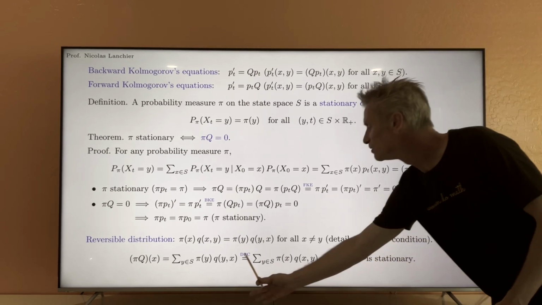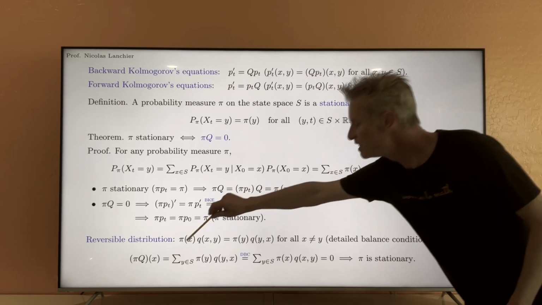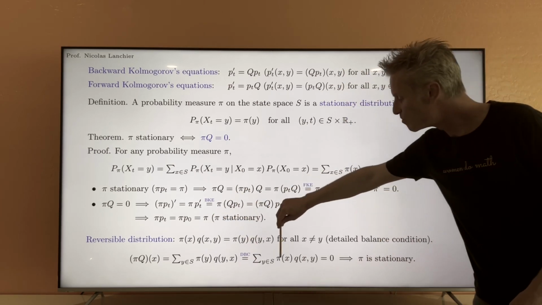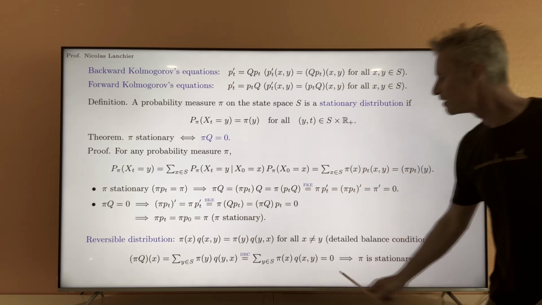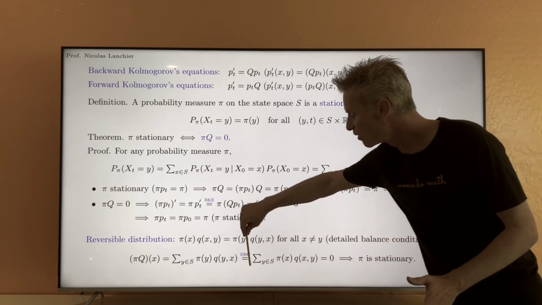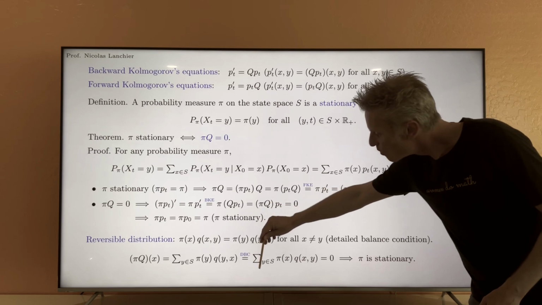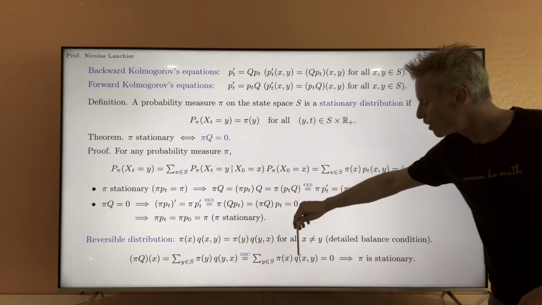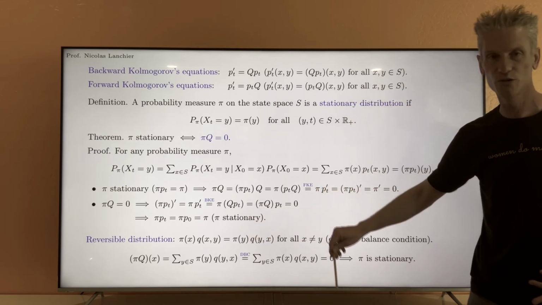So indeed, using the detailed balance equation, I get that this is the sum over y of pi_x q_xy. Now, this pi_x does not depend on y, so it can go outside the sum, but the sum over y of q_xy is equal to 0.